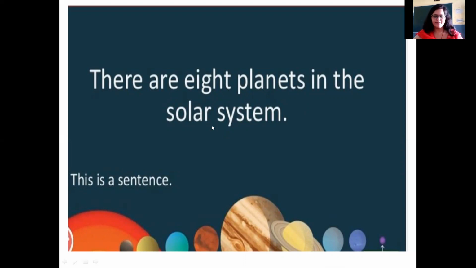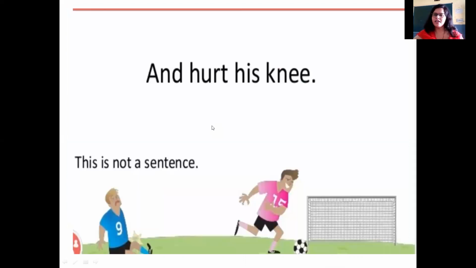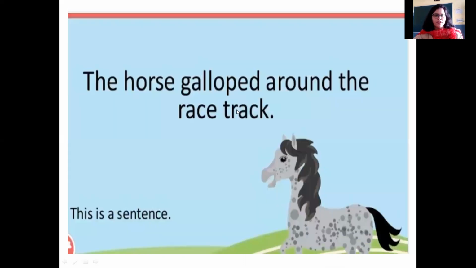This is a sentence. But if I say, and hurt his knee, so I'm linking to something that happened previously, this is not a complete sentence. We are not getting complete sense out of it. We are only aware about half the part of the conversation.